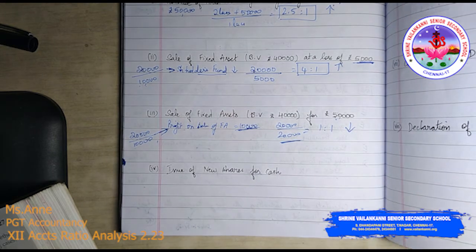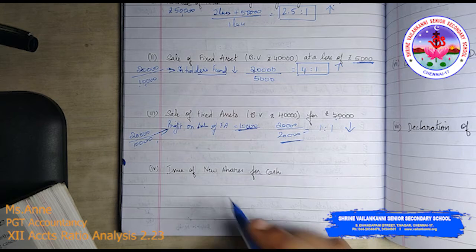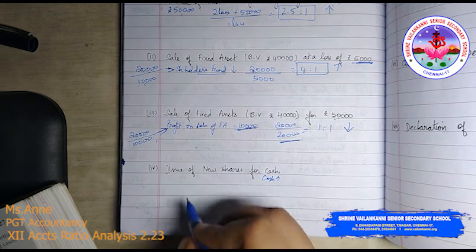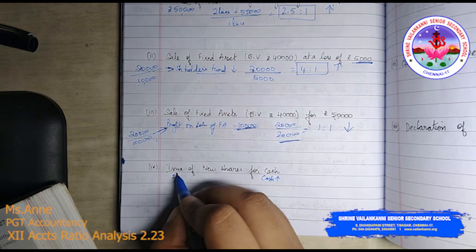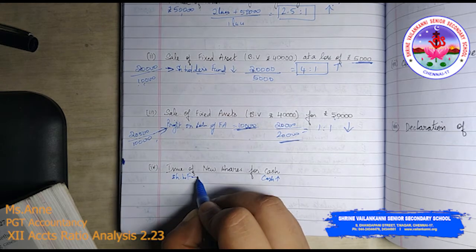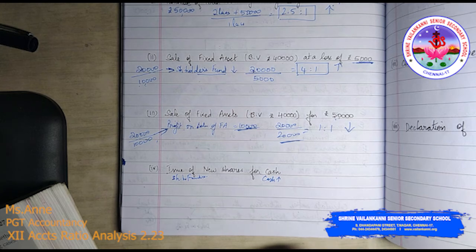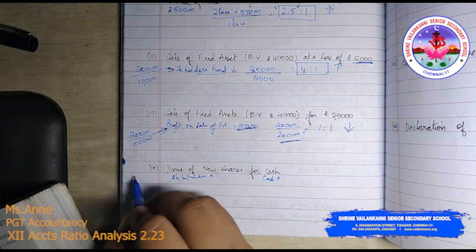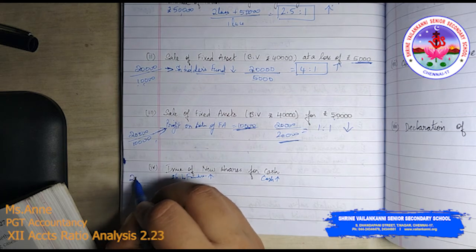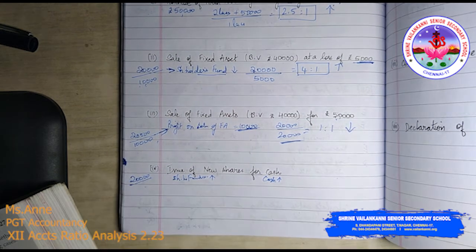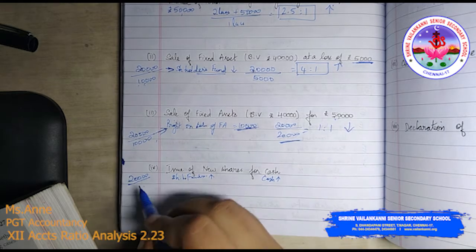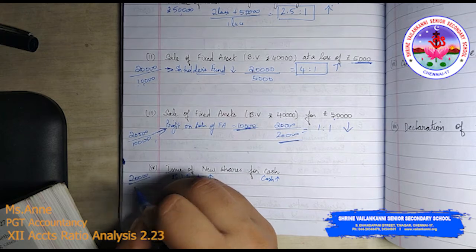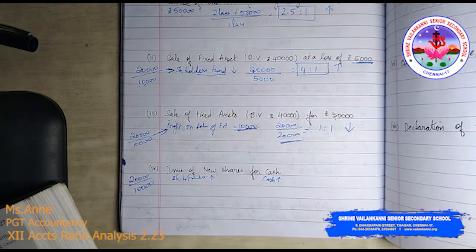So, issue of new shares for cash. What is issue of new shares for cash? See, when you are issuing shares, cash will increase. Obviously your shareholders fund will get increased. Am I right? So say for example, you have 20,000 as your debt and 10,000 as your shareholders fund.